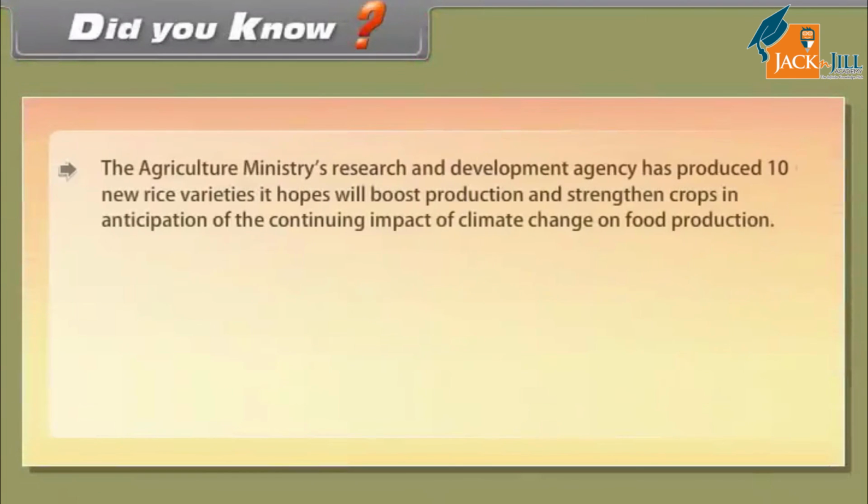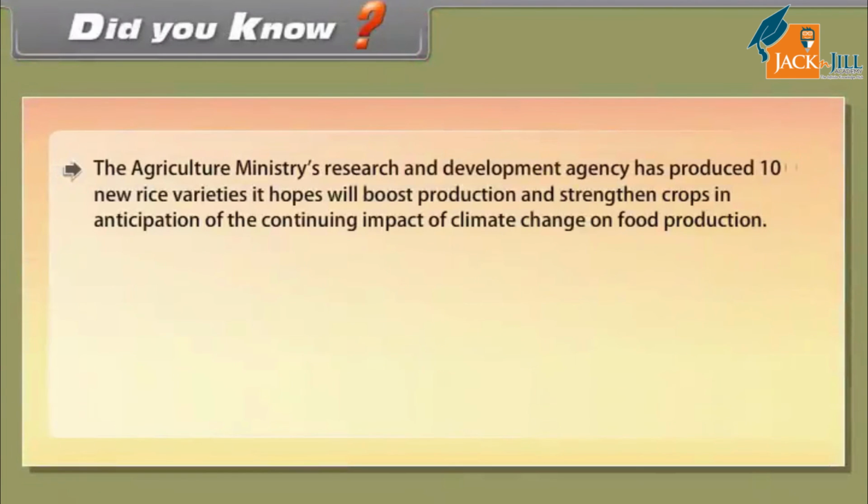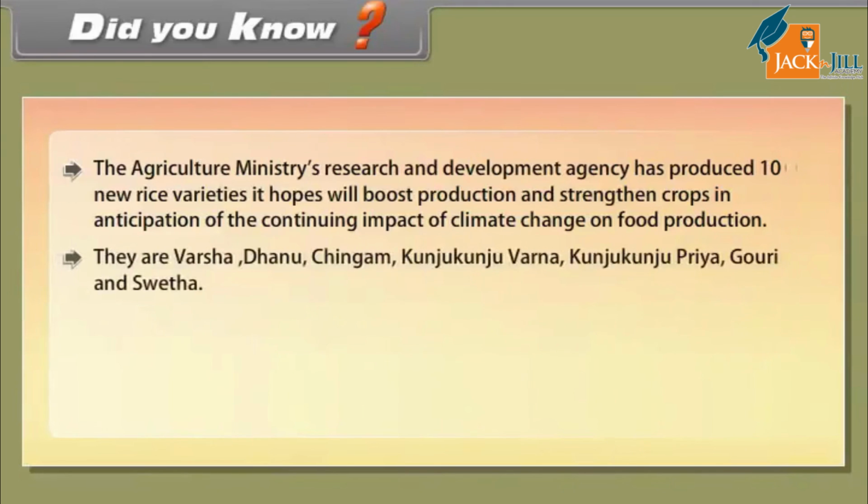Did you know the Agriculture Ministry's Research and Development Agency has produced 10 new rice varieties? It hopes it will boost production and strengthen crops in anticipation of the continuing impact of climate change on food production. They are Varsha, Dhanu, Chingam, Kunju Kunju Varna, Kunju Kunju Priya, Gauri, and Swetha.